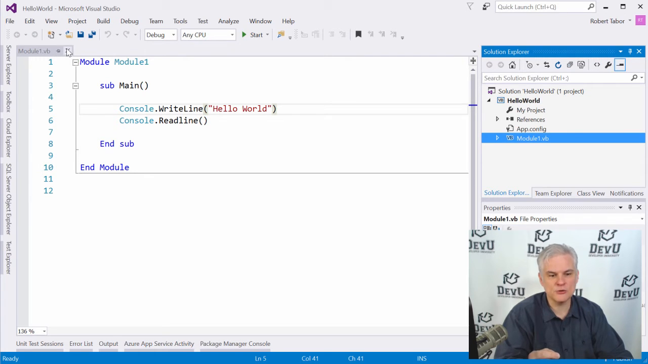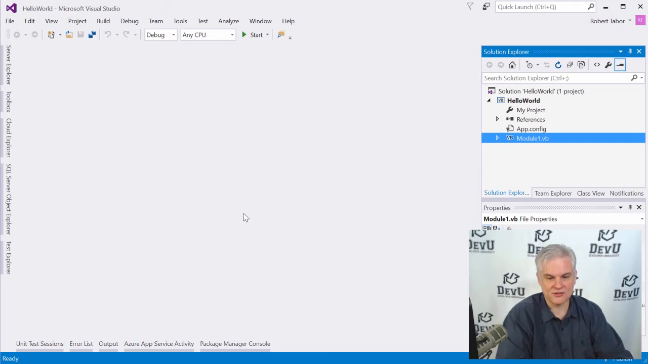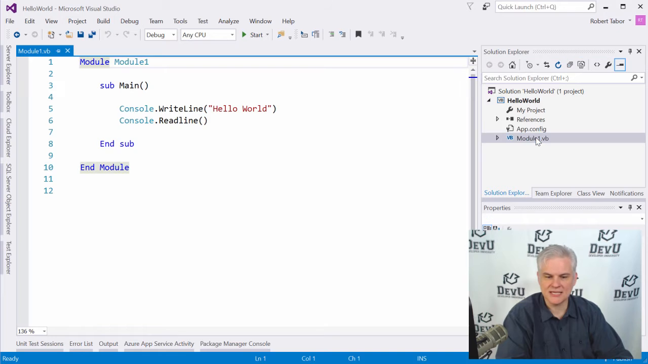So as you can see here, we have a module1.vb. If I were to close this tab in the main area, by clicking the little X button off to the right-hand side, and there's nothing now in the main area, I could open that file back up by just finding it here in the Solution Explorer and then double-clicking it, and there you go. We're back into our module1.vb.